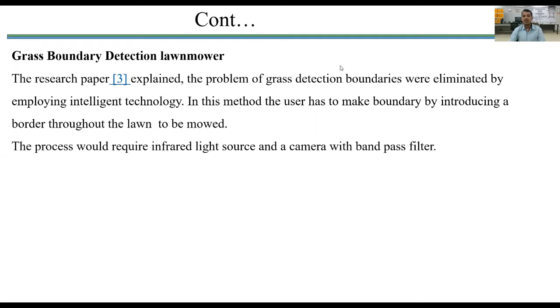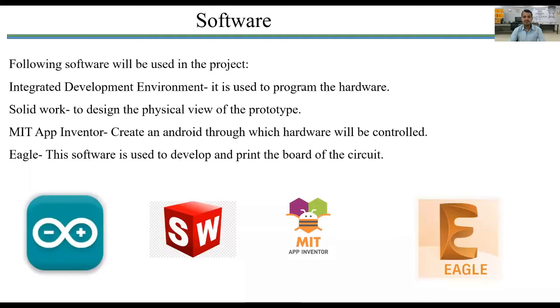In order to know the area of the grass, its boundaries must be detected smartly. This is possible by using some AI-based technologies. The process would require an infrared light source and a camera with a bandpass filter.